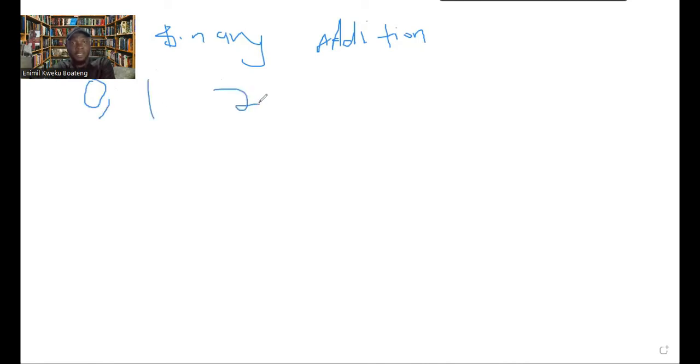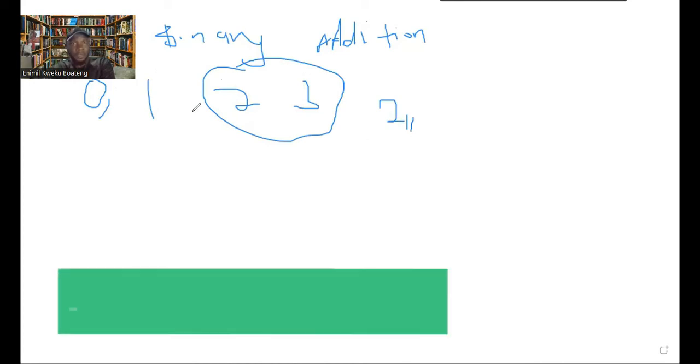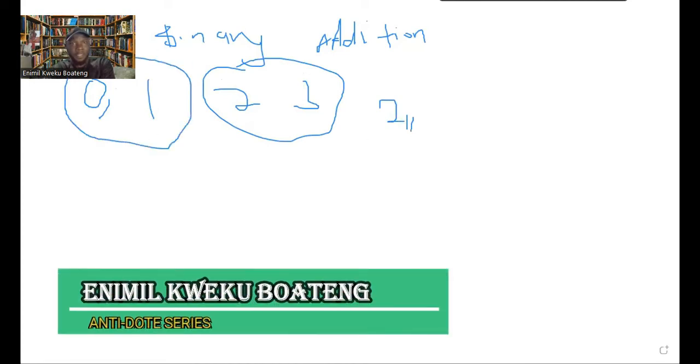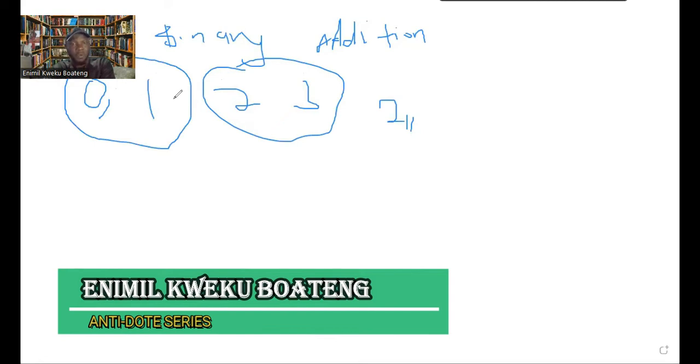If you get an answer like 2 or 3, it means that you have to convert these numbers to binary. If you write it down as your final answer, it is wrong. So your answers within binary can be 0 or 1, but when you get 2 or 3, you need to convert that 2 or 3 to binary. And then we'll look at how to do that.